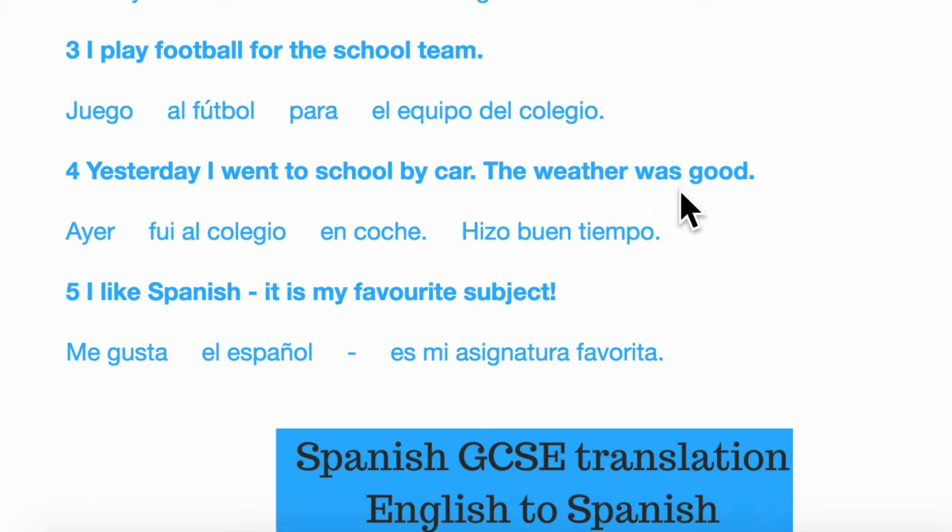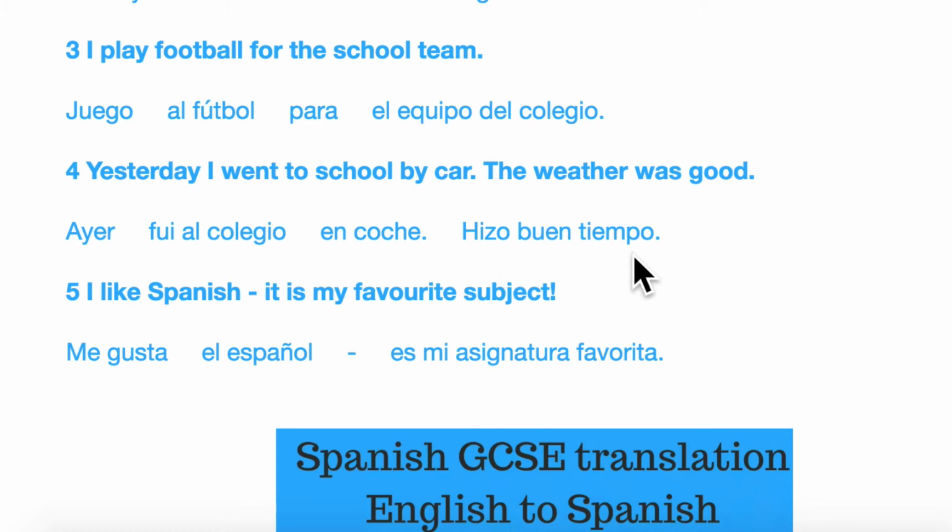And then we've got the weather was good. Hopefully you're really good on weather in the present and the past tense. Here we've got hizo. Hizo buen tiempo. This is the past of the verb hacer. So in the present tense it's hace buen tiempo. In the preterite it's hizo buen tiempo. So there we've got it, hizo buen tiempo. Putting that all together, ayer fui al colegio en coche. Hizo buen tiempo.